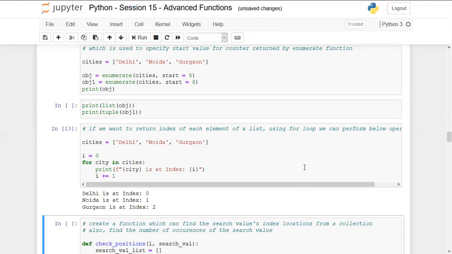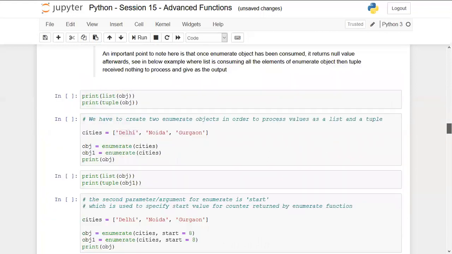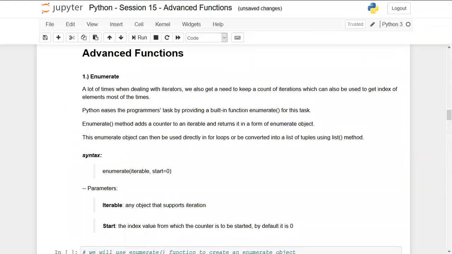But this is not the best approach that you should use, because we already have an advanced function which is enumerate, which helps us to receive the index as well as the original element from each of the collections or the sequences. So by using the enumerate function, when we run the loop, we will get the index of each element as well as the actual element value. But here in this case, we just get the actual value of the element, like Delhi, Noida, and Gurgaon. Let's go to the upper section and discuss its theory.